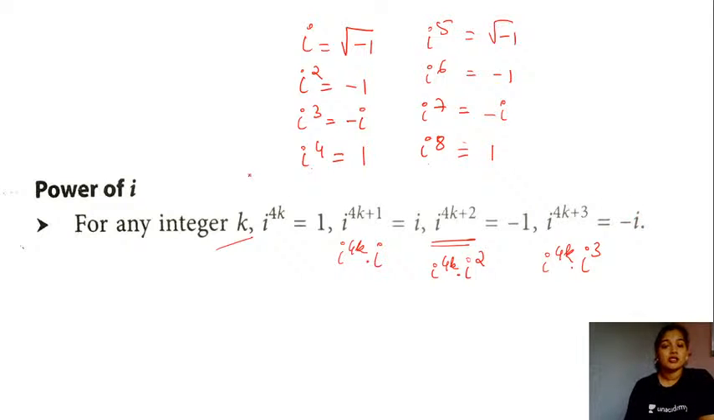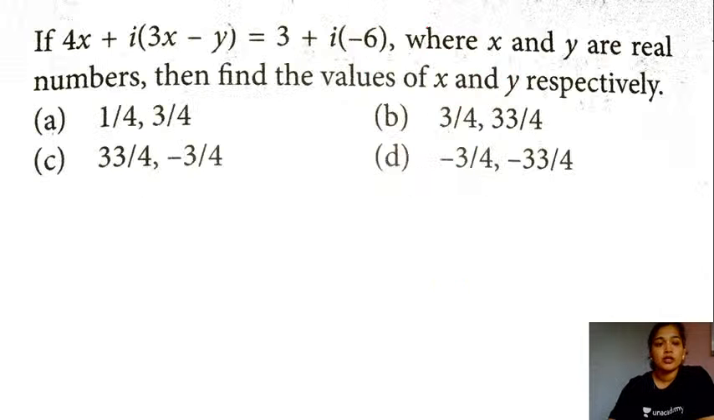So these are the general forms that you could remember, students. Let me quickly revise. For any integer k, iota raised to the power 4k will be equal to 1. Iota raised to the power 4k plus 1 is equal to iota. Iota raised to the power 4k plus 2 is equal to minus 1. Iota raised to the power 4k plus 3 will be equal to minus iota. Yes, I hope you guys are familiar with the theory that we just dealt with.